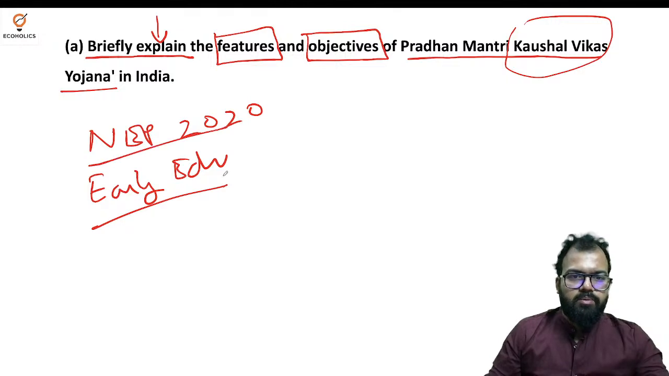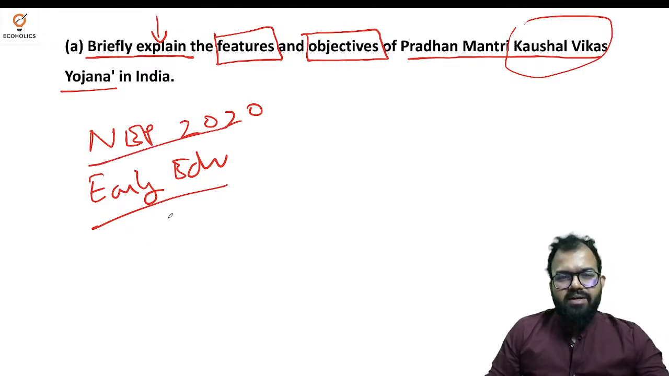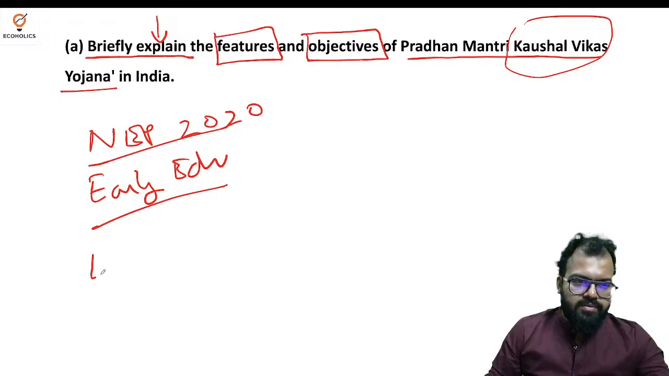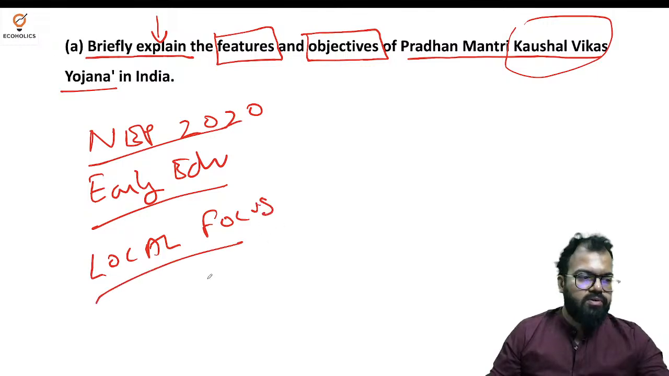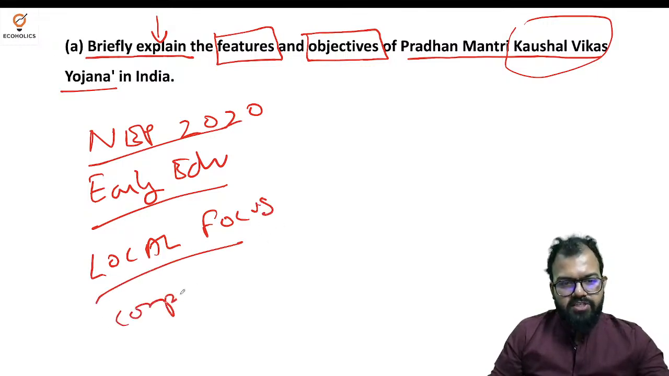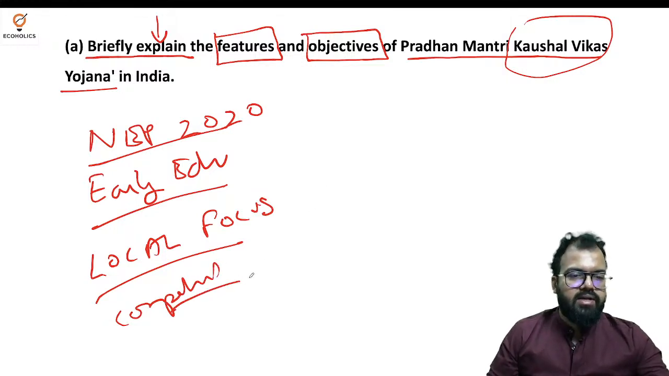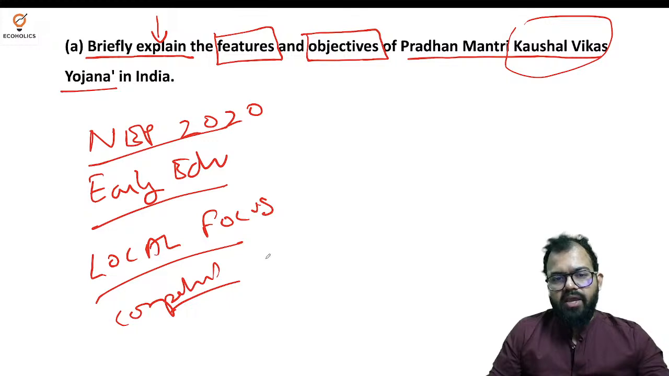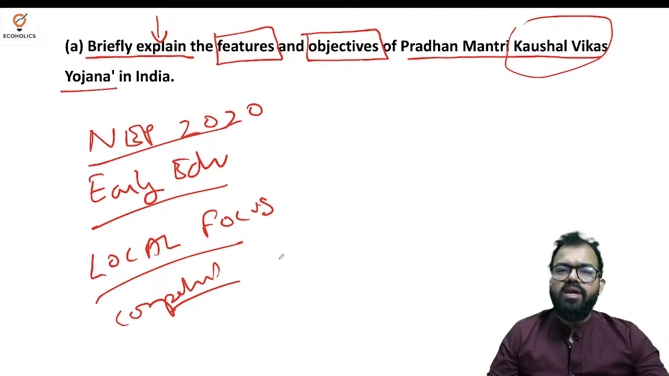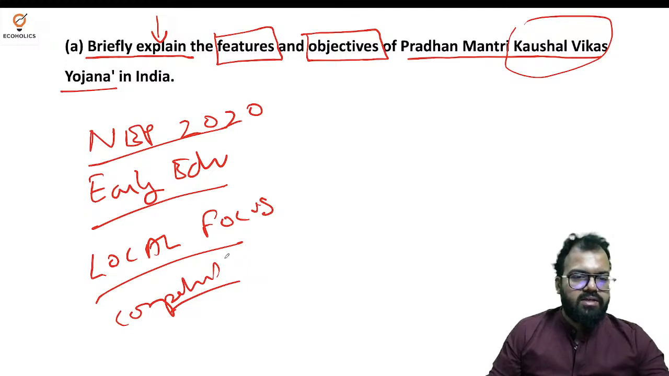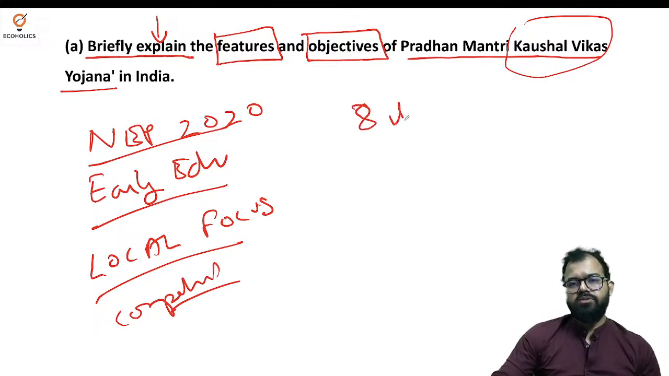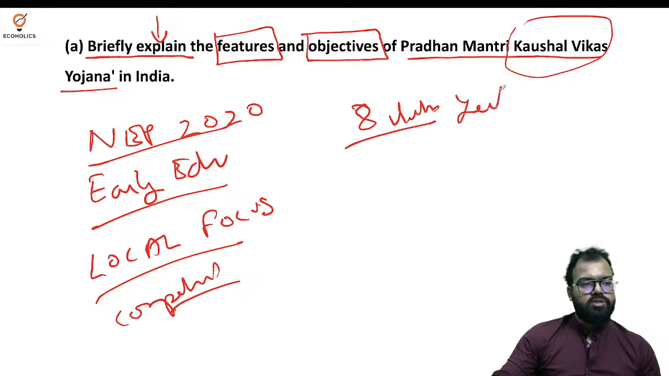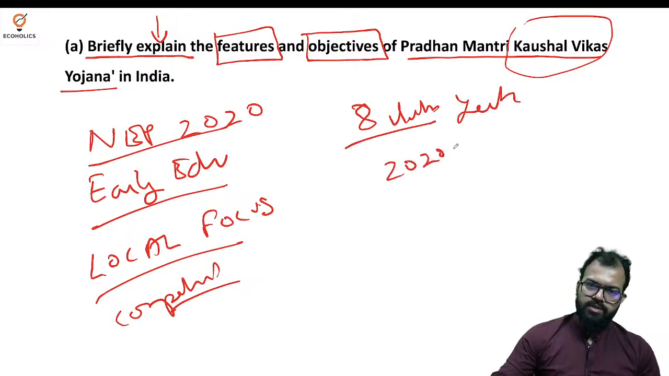Okay, apologies for my bad handwriting, but I'll be writing and I'll be explaining. Then focus on local areas, so district level focus, then some kind of competition. That will create some kind of competition to gain employment. So these are the few areas, the major features of this scheme. Now if we talk about objectives, the objective was to train 8 lakh youth. That was in 2020-21.